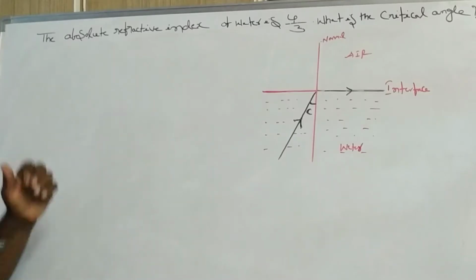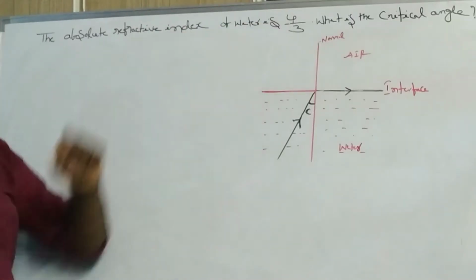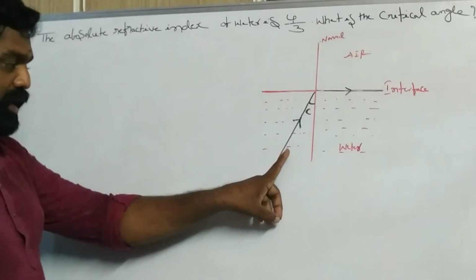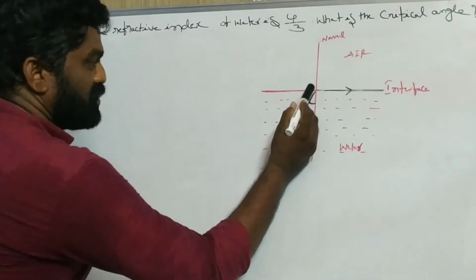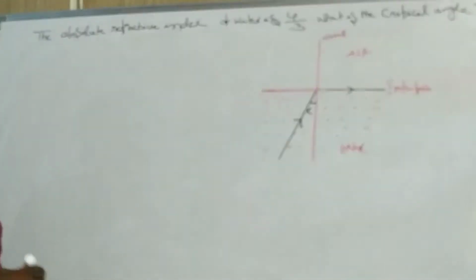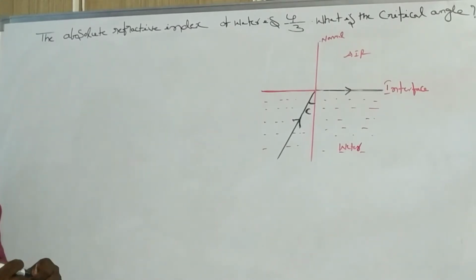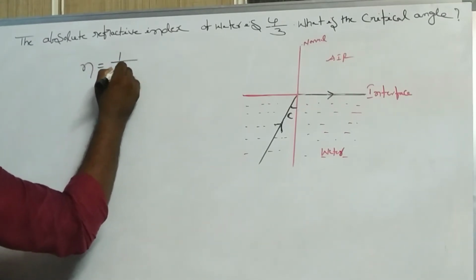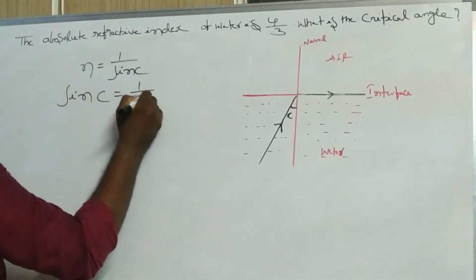See here, the given statement is the absolute refractive index of water is 4/3. So what is the critical angle? Here the light ray is traveling from water to air, denser medium to rarer medium. Now this is incident, so the refracted ray grazes on the interface. Now we want to find the critical angle of water. You know the relation between refractive index and critical angle: n equal to 1 by sin c, or sin c equal to 1 by n.